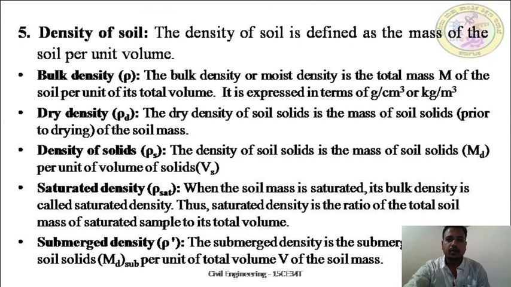So density of soil, there are different densities: bulk density, dry density, density of solid. Density is represented as rho. This is rho d. Density of solid is rho s. Saturated density, submerged density rho dash.